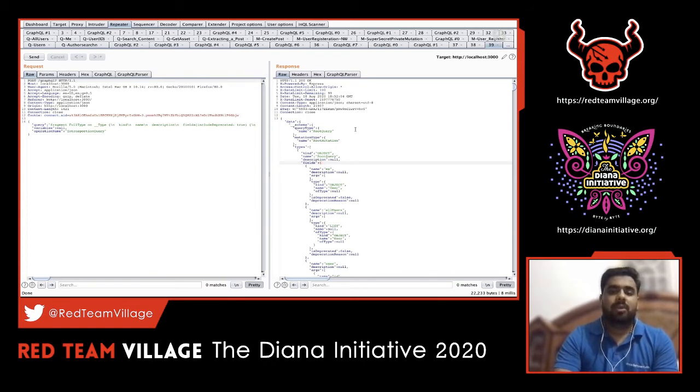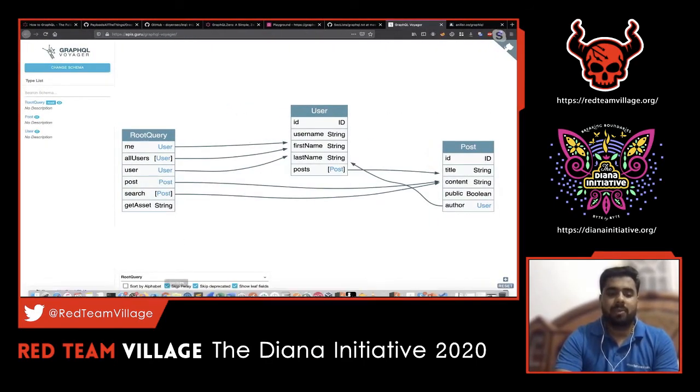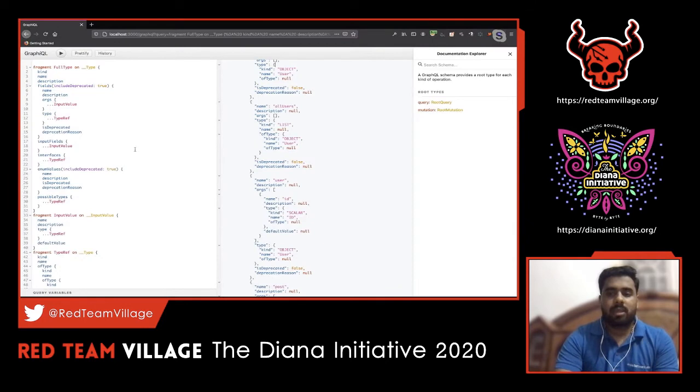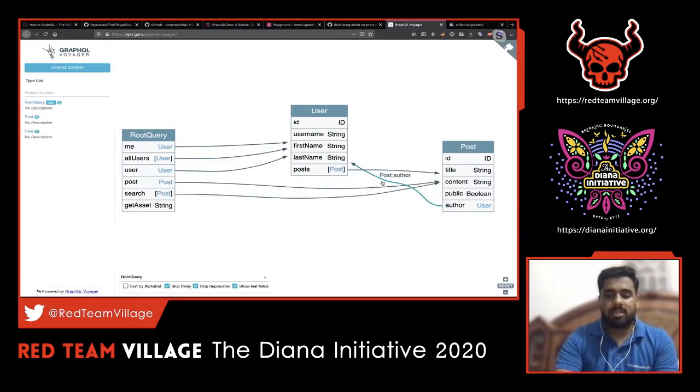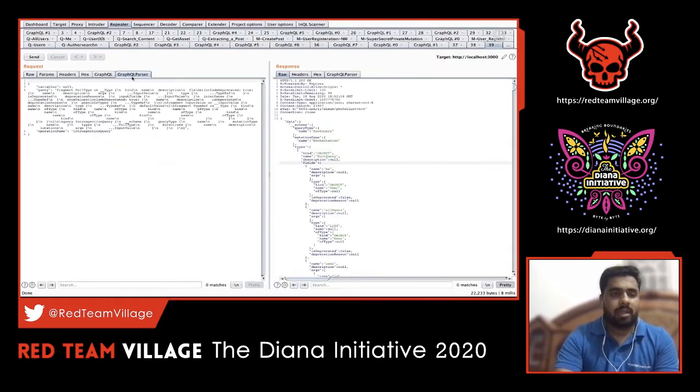We have seen that when introspection is allowed, it is pretty straightforward. We were able to get the information from the web application itself because the development console was enabled here. So on the right side, it's pretty much straightforward documentation, and we'll be able to see all the queries and mutations. But in cases where the application doesn't have the endpoint exposed and introspection is not allowed, in such cases we might have to stick with the GraphQL parser.